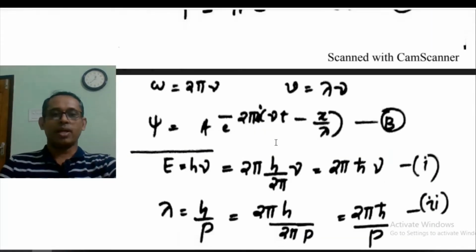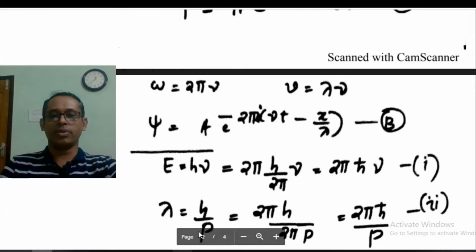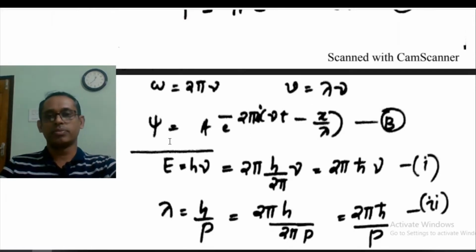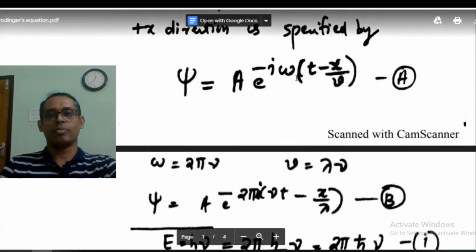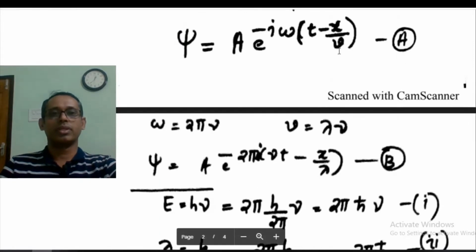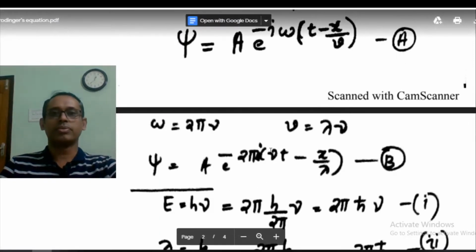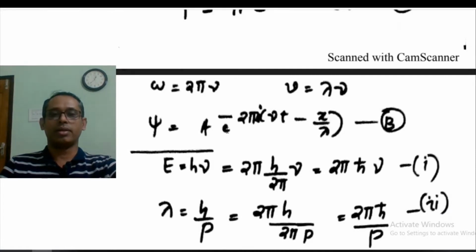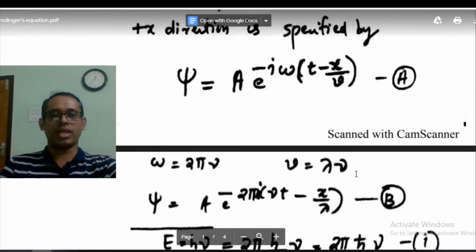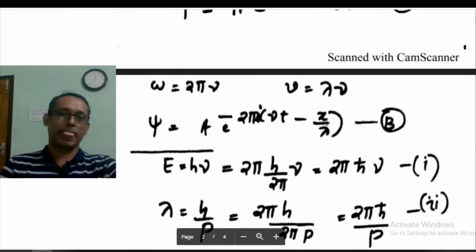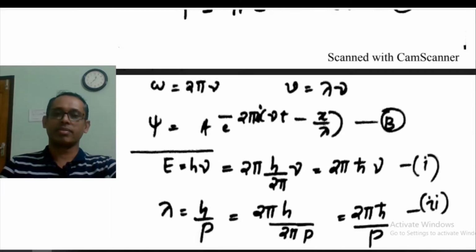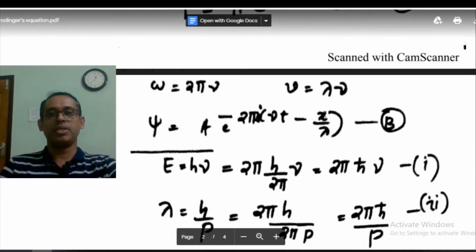So we choose omega equal to 2 pi nu, and the velocity v equal to lambda nu, that we substitute here. For omega we substitute 2 pi nu, and for v we substitute lambda nu. So you will be getting e to the power minus i 2 pi (nu t minus x by lambda), taking nu inside. Here for v we are substituting lambda nu, so we will have x by lambda. So that is equation B.